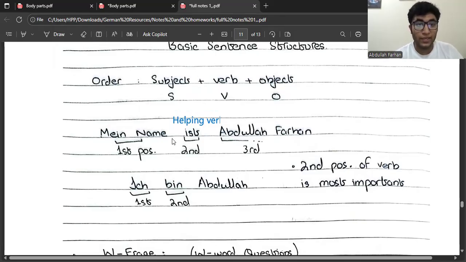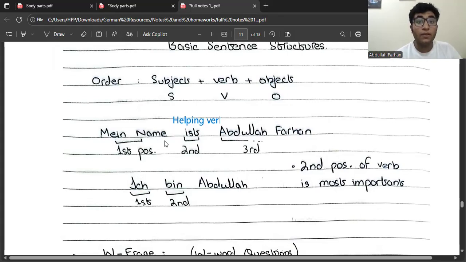First position comes with my name. Remember, try to understand the difference between first word and first position. They do not mean the same thing. Neither does second word or second position mean the same thing. First position is when the first thing that is taking up a place is either a subject or a verb or an object. If, for example, the word mein is taking up the first place, it is not taking up the first position of the sentence.